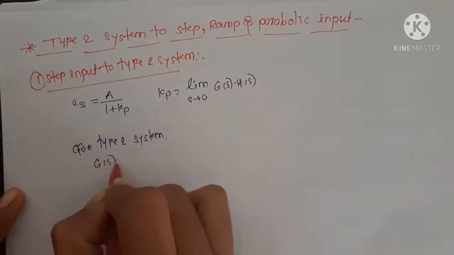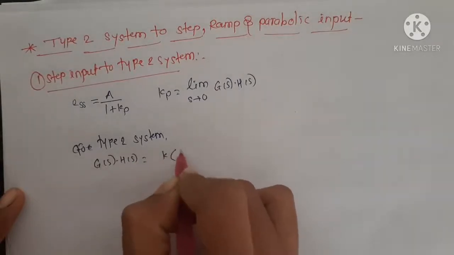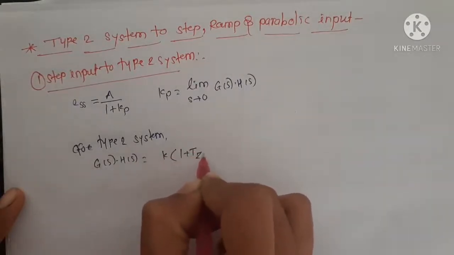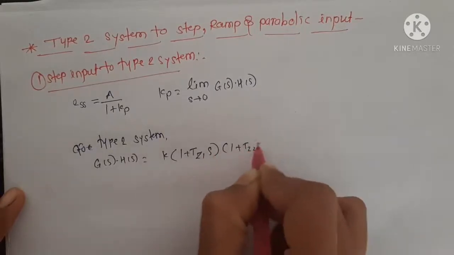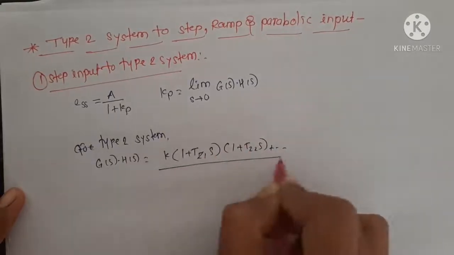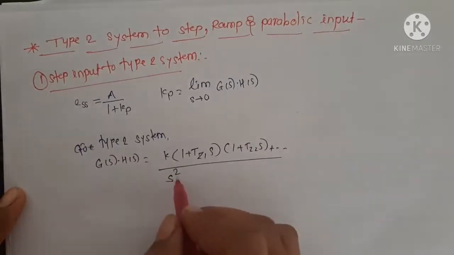G of S into H of S is equal to K (1 plus TZ1 S)(1 plus TZ2 S) plus dash upon, as it is type 2 system, here S square will come, because if there is 0 then it will be type 0 system, if it is 1 then it is type 1 system.